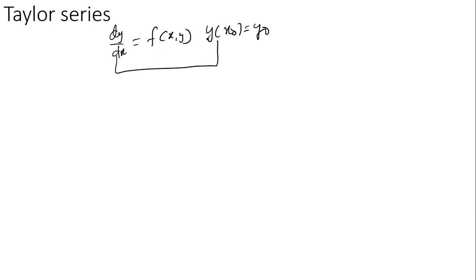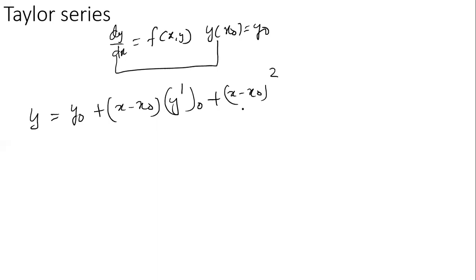We expand it in the form y equals y0 plus x minus x0 into y dash at 0, plus x minus x0 whole square by 2 factorial into y double dash at 0, and so on.